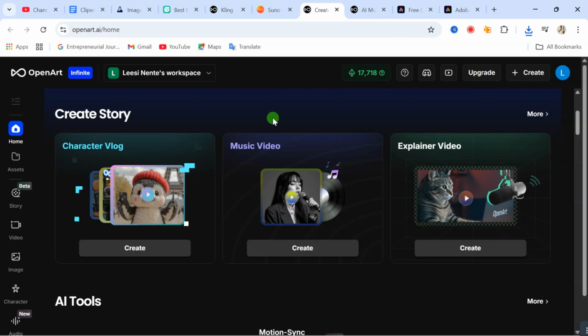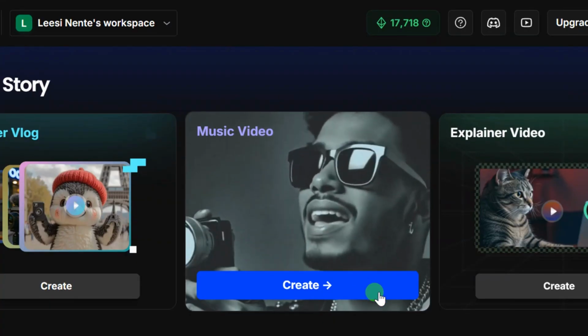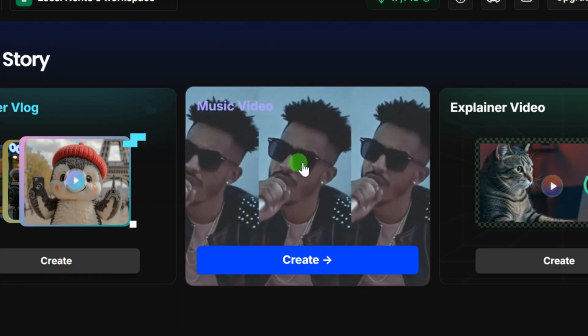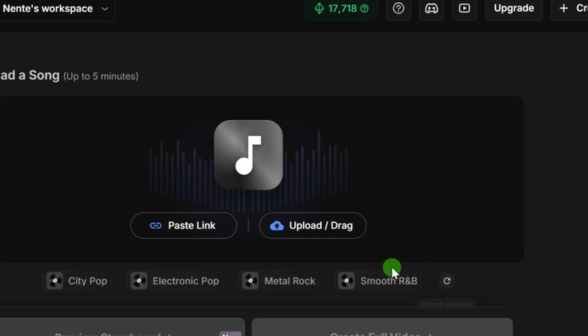When you come to this website, I will leave the link to this website in the description of this video, so you can simply use that to come to this website. So when you come to this website, you are going to see these three options from here. What you have to do is to come over here and click on music video. This particular dashboard is going to be open for you. Here we have two options of inputting your music. So here you can paste the music video link from YouTube, from anywhere.